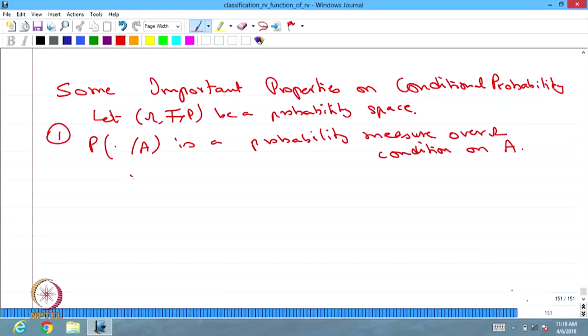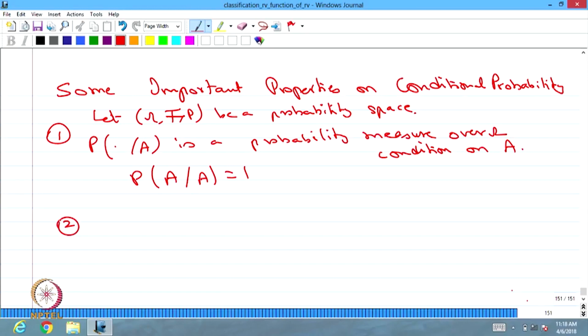The same thing is satisfied here. Here P of A given A is going to be 1, whereas in the axiomatic definition P of omega is 1.